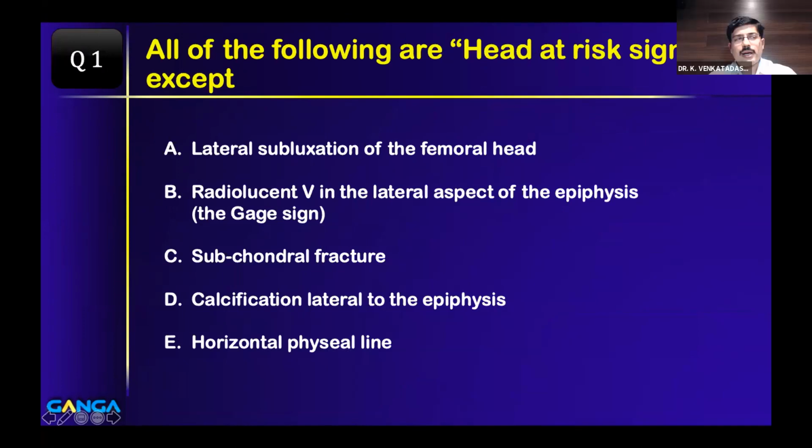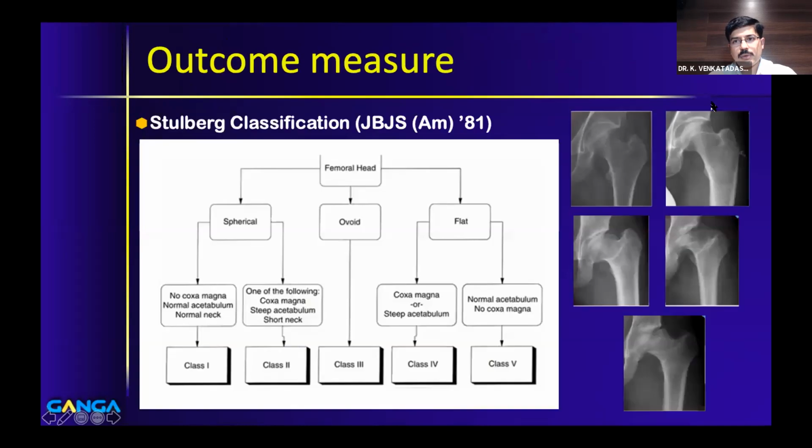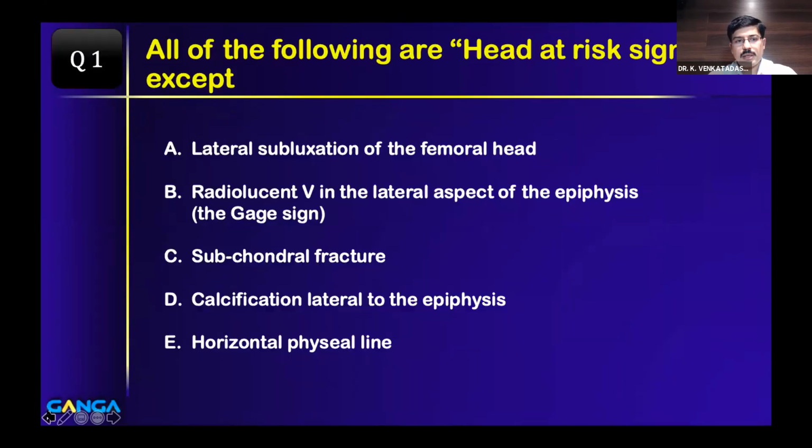Yeah. So head at risk signs is one of the, again, common questions which is asked in vivas. If you get a Perthes case or in table viva, it is a popular question. Can you all vote? A is lateral subluxation of the femoral head. B, radiolucent V in the lateral aspect of epiphysis. C is subchondral fracture line. D, calcification lateral to the epiphysis, and E is horizontal physeal line. All of these are head at risk signs except one.